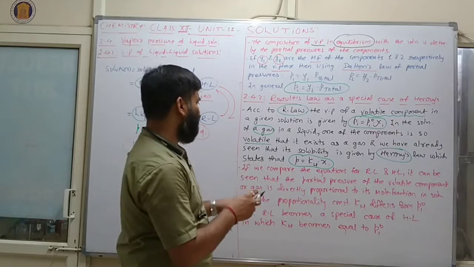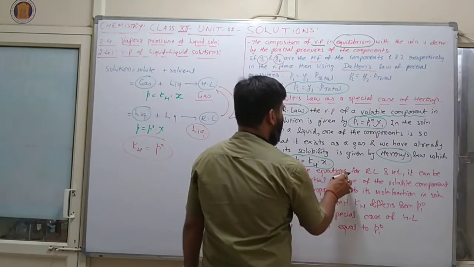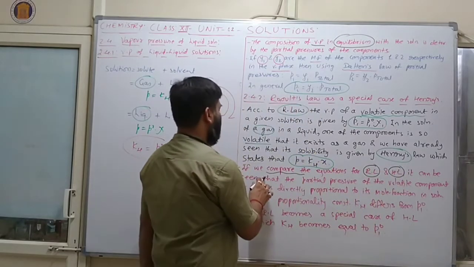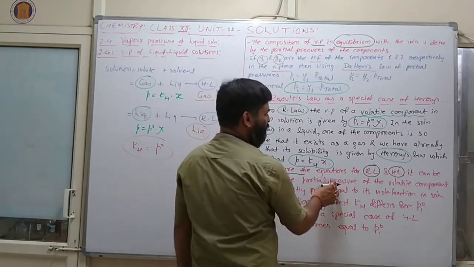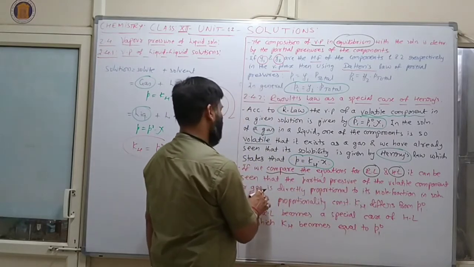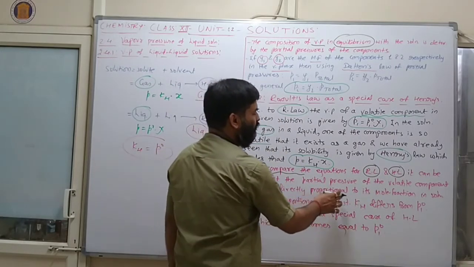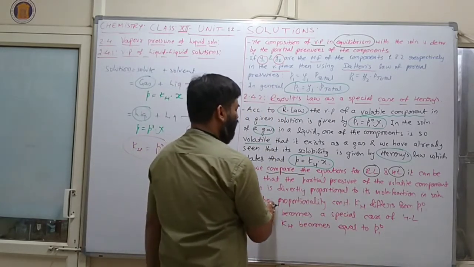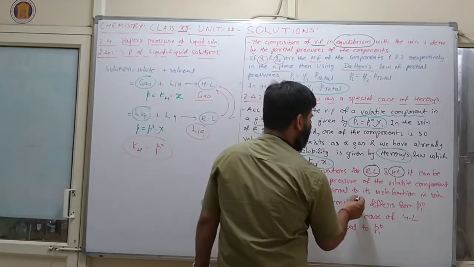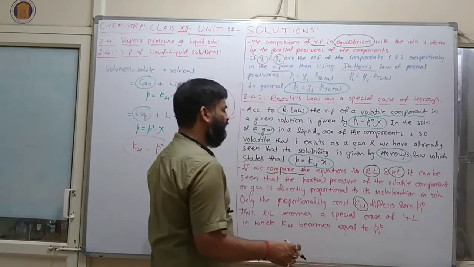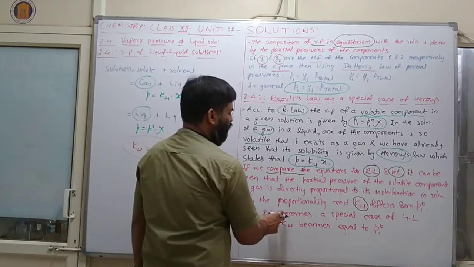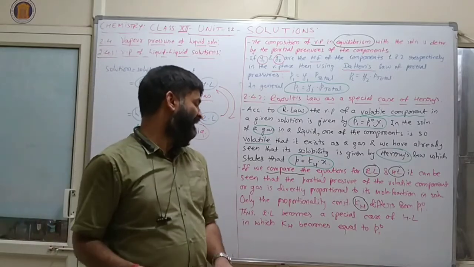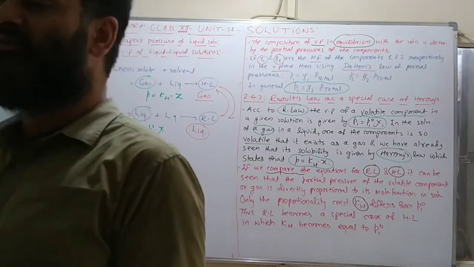Now if we compare the equation for Raoult's law and Henry's law, it can be seen that the partial pressure of a volatile component or gas is directly proportional to its mole fraction in solution. Only the proportionality constant, that is Kh, differs from P10, and thus Raoult's law becomes a special case of Henry's law in which Kh becomes equal to P10.